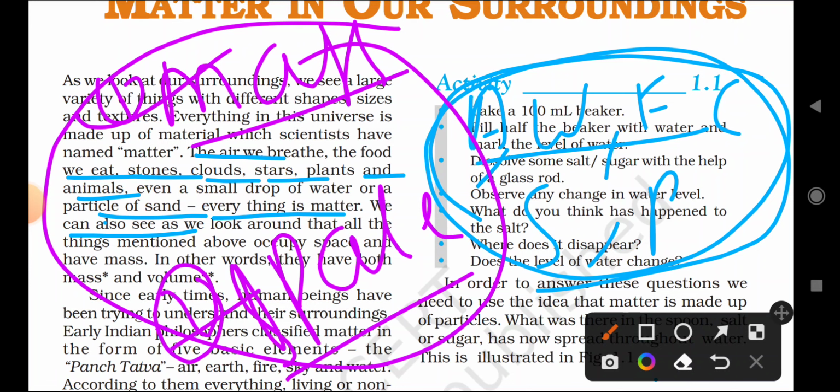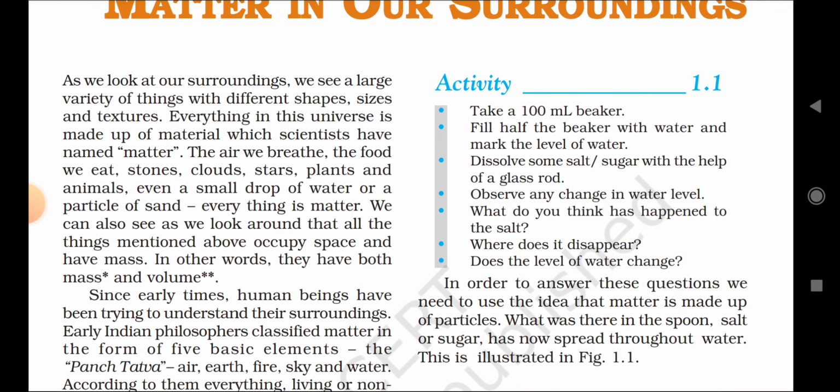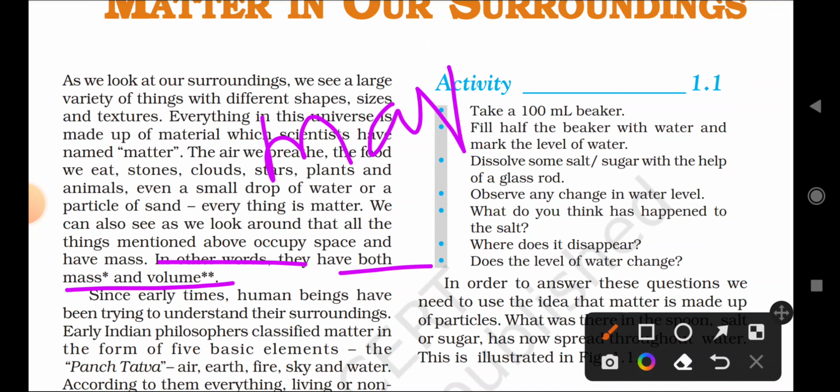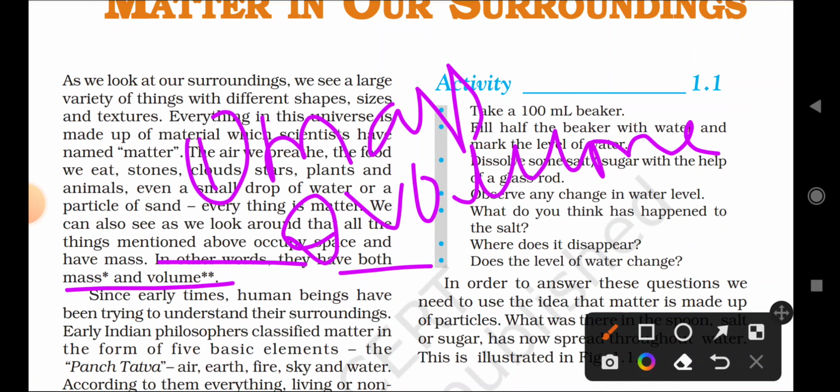Remember that every object is made up of matter, and matter has one thing, mass, and another thing, space. Remember that these two things are very important. In other words, matter has both mass and volume. So matter has mass as well as volume.